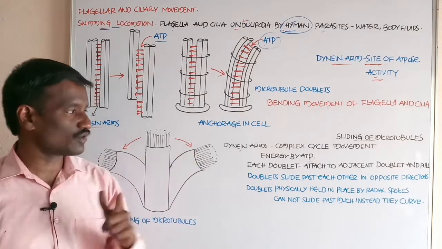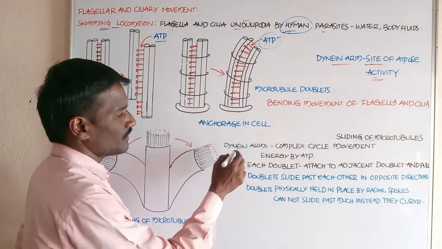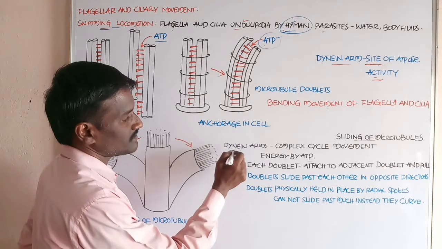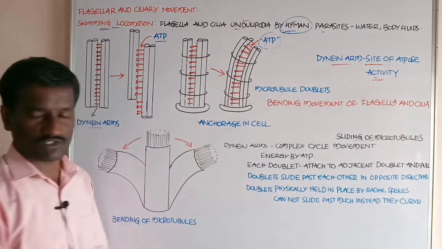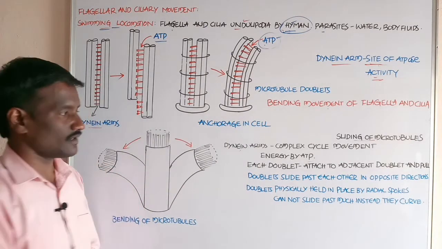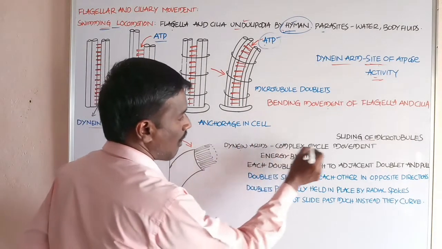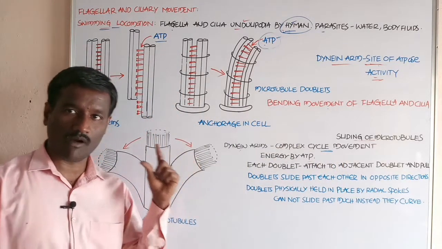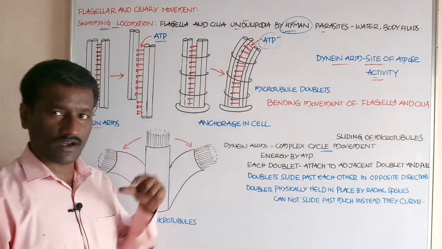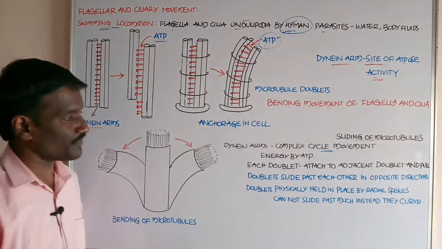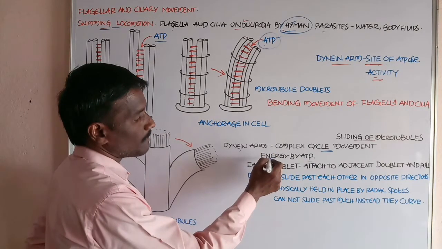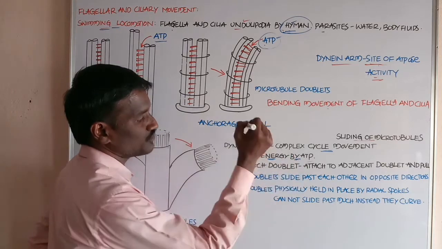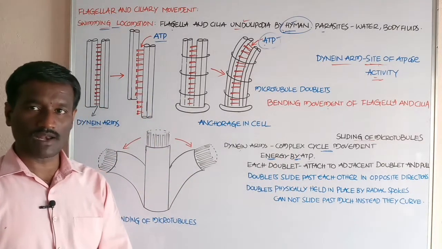The microtubule doublets attach with the dyneins. Dyneins show a complex cycle of movement at the time of bending movement, student, by utilization of the energy produced by ATP molecules.